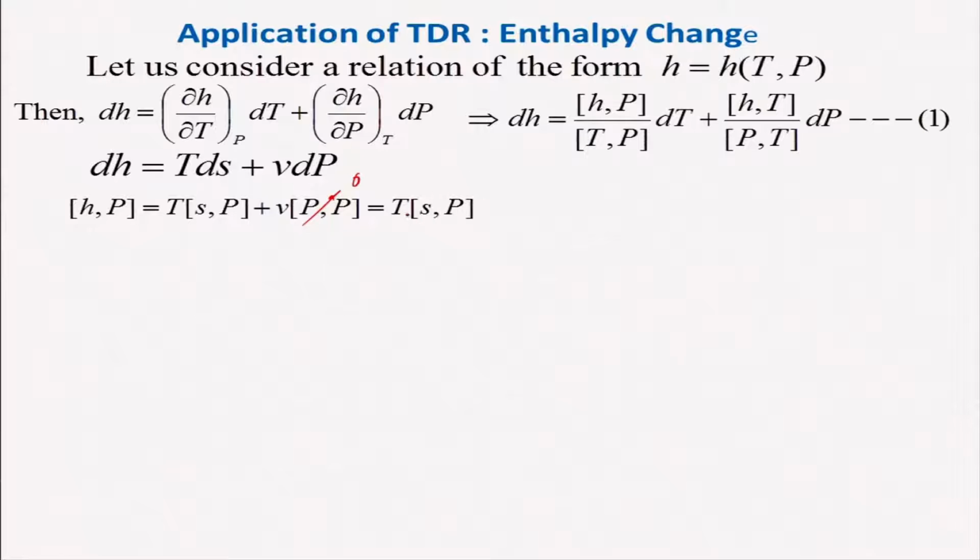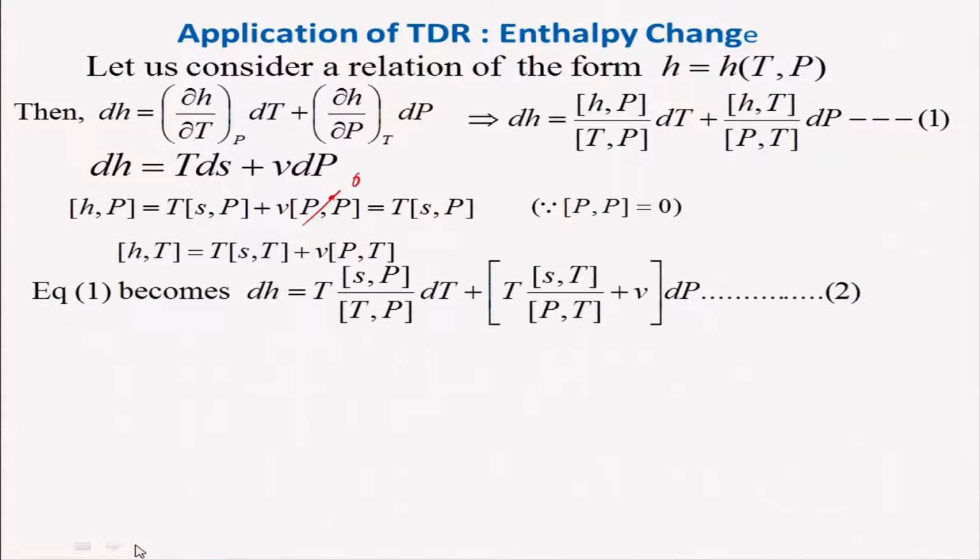So therefore, this is equal to T times the Jacobian of (S, P). And similarly, with T as a variable, the Jacobian of (H, T) is equal to T times the Jacobian of (S, T) plus V times the Jacobian of (P, T). And we can then notice that Cp is basically T times the Jacobian of (S, P) with respect to (T, P).